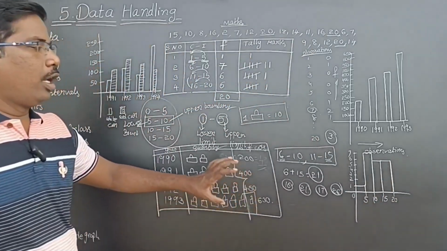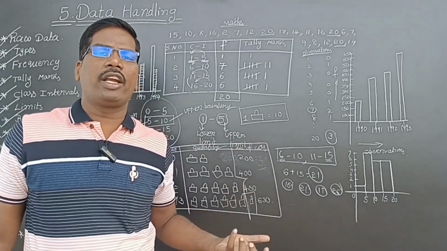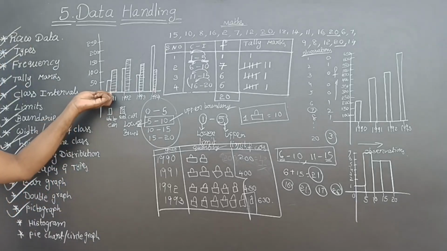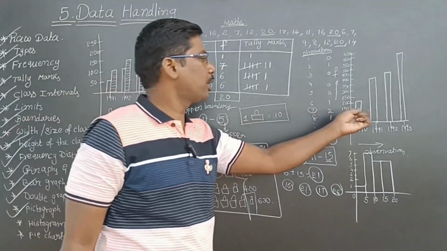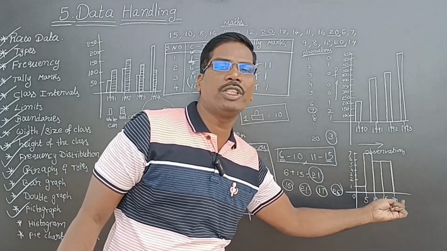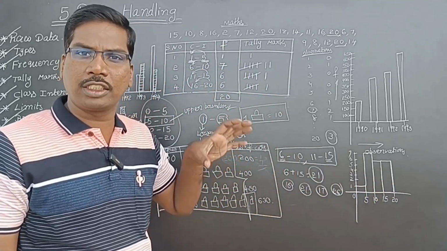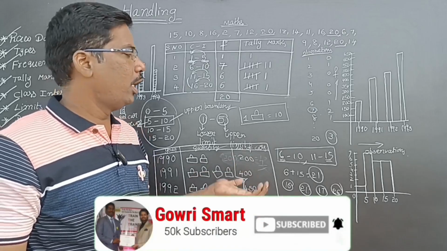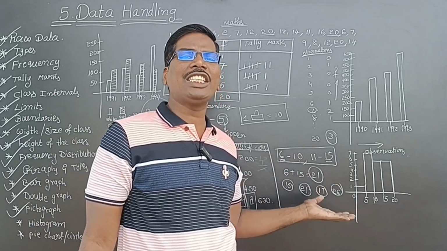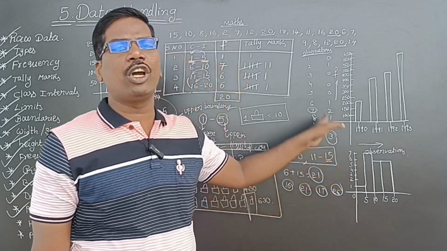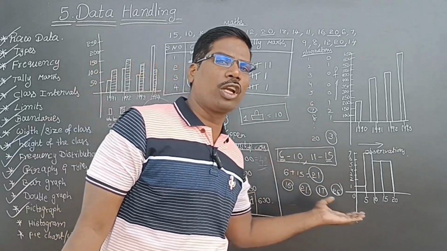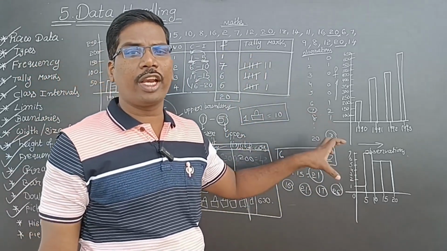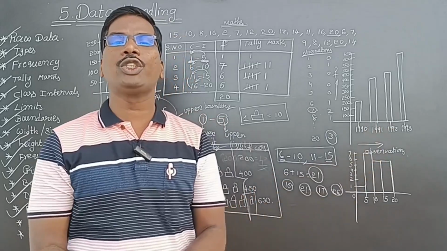Now see, I am representing my observations or my data in a rectangular form. These are also rectangles, but in these rectangles some gaps are there. See here also some gaps are there. But here if you observe, there are no gaps between any rectangle. The widths of the rectangles are same. And there is no gap. Means, if you take the class intervals on the horizontal axis and frequency on the vertical axis, and draw rectangles, then that is called histogram.